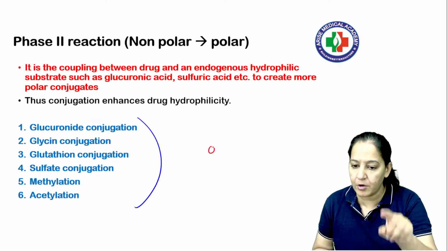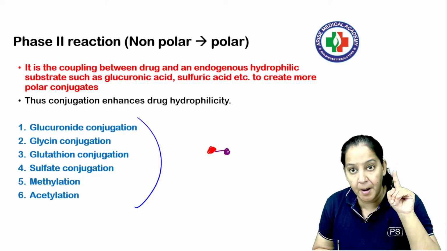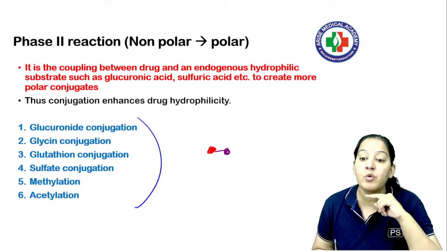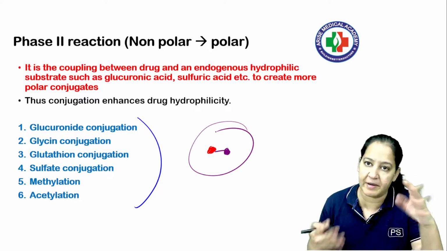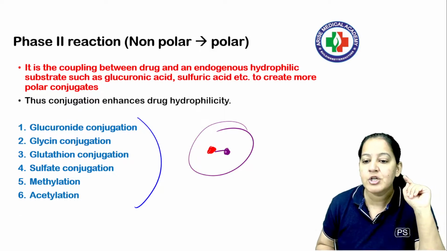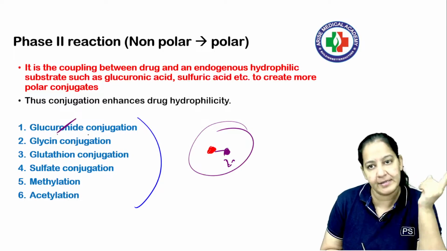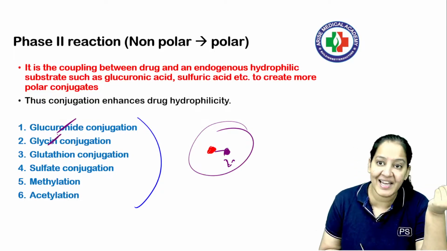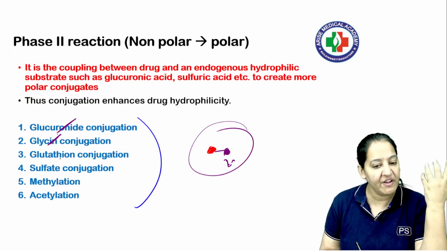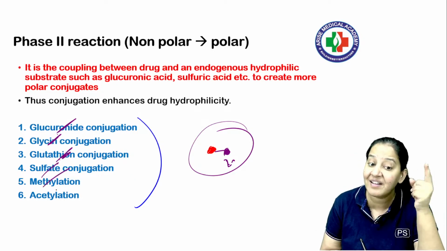As I told you, this is a non-polar drug. I want to make it polar. How should I do it? Combine it with some polar compound, so that the complete combo will become polar. This is known as conjugation. So what is the second compound with which I am conjugating the drug? If it is glucuronide, it is glucuronide conjugation. If it is glycine, it is known as glycine conjugation. If it is glutathione, it is glutathione conjugation. It can be sulfate, it can be methyl, and it can be acetyl.